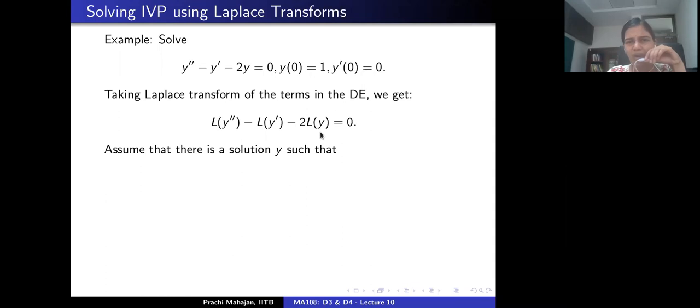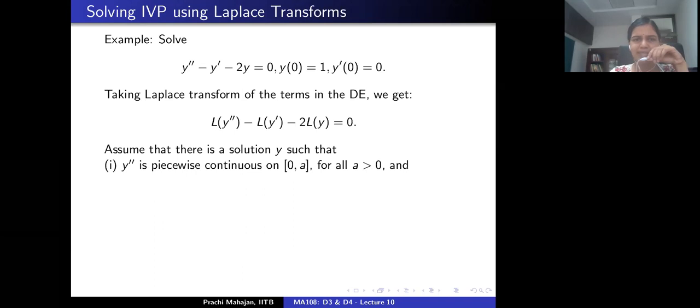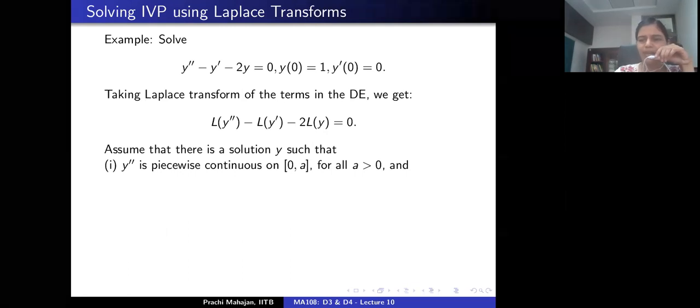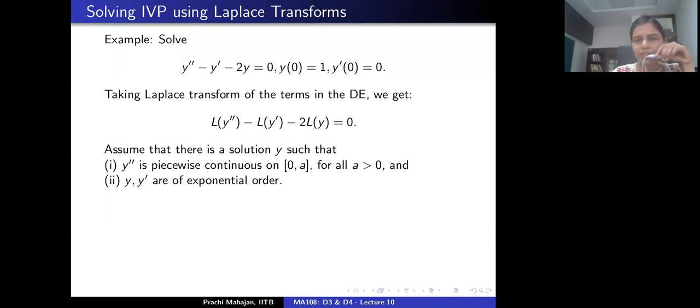Now we are going to assume that there is a solution y to the initial value problem which satisfies all the conditions of the corollary that we just discussed, which means that the topmost derivative, y double prime, the second derivative of y, is piecewise continuous on the interval 0 to a for all a positive, and the function y and the first derivative of y are of exponential order alpha, right?